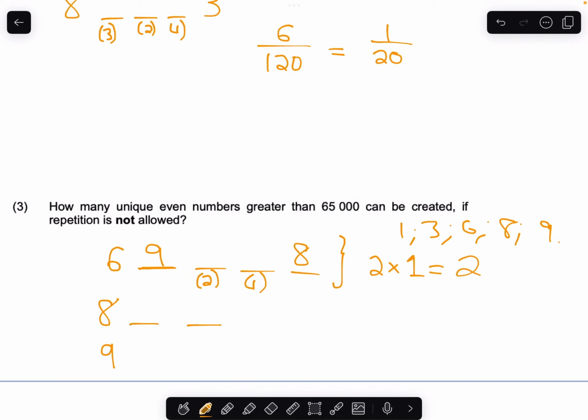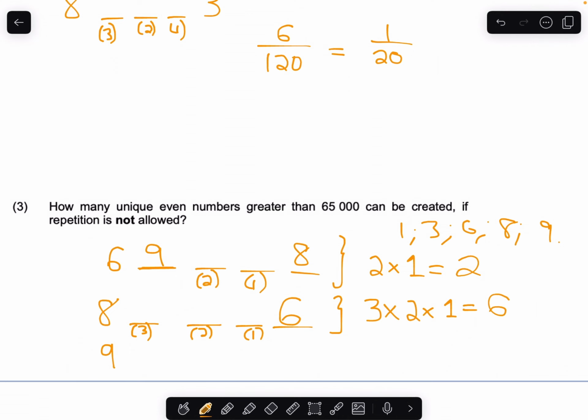Okay, and so just by virtue of it starting with an 8, it's going to be greater than 65,000, so this could be any number. So the next thing we care about is the number it ends with, so that it can be even, and it would have to end with a 6. So that means that here we've got 3 options. It could be the 1 or the 3 or the 9, and then here we'll be left with 2 options, and here we'll have 1 option. So the number of unique numbers we get there is 3 times 2 times 1, which is 6.